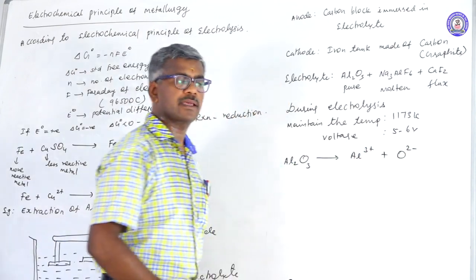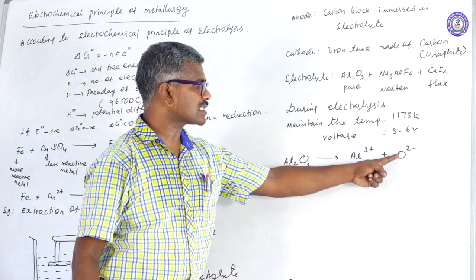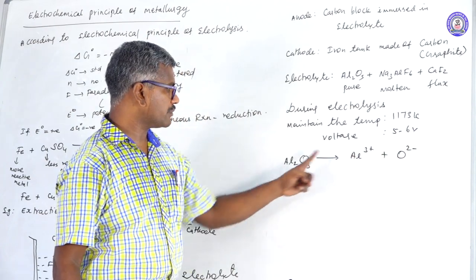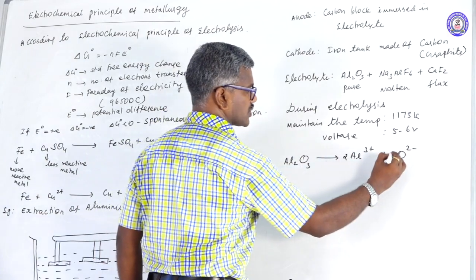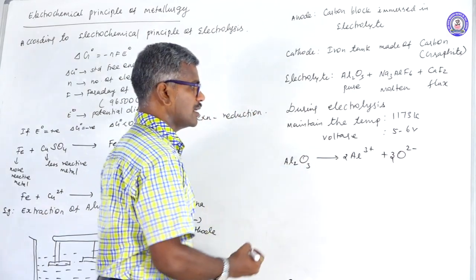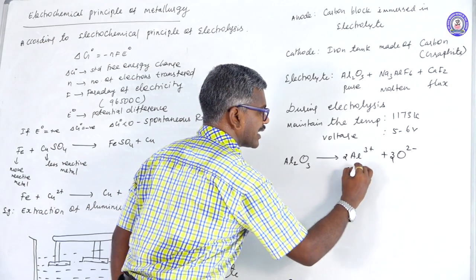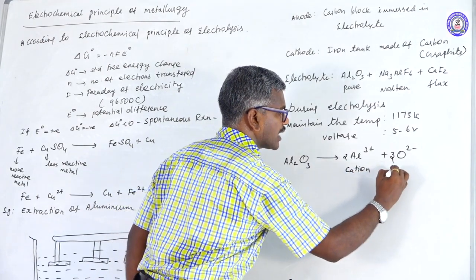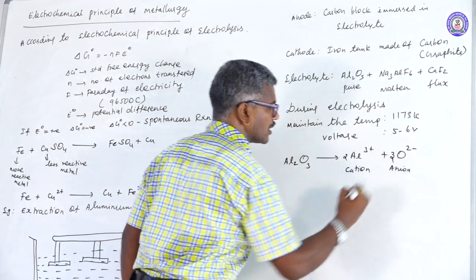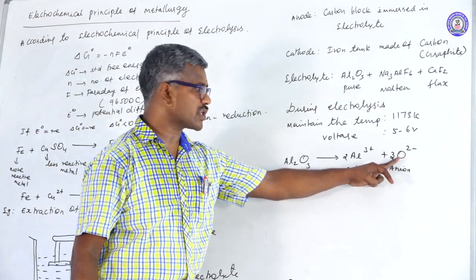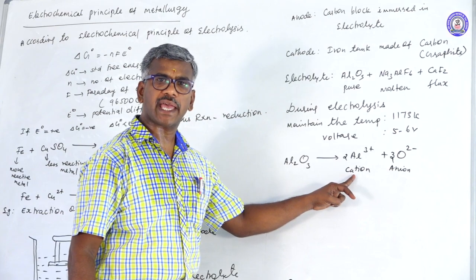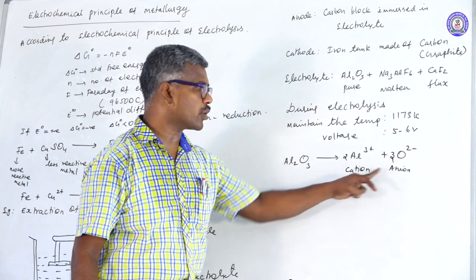Aluminium has valency 3, oxygen has valency 2. Here there are 2 aluminium and 3 oxygen. Al3+ acts as a cation and O2- acts as an anion. Cation carries the positive charge, anion carries the negative charge. Cation moves towards the cathode, anion moves towards the anode.